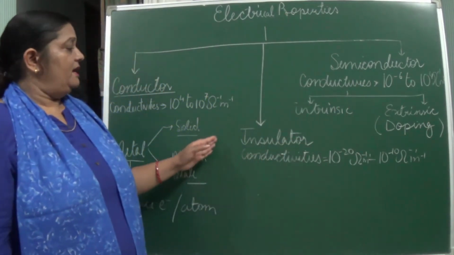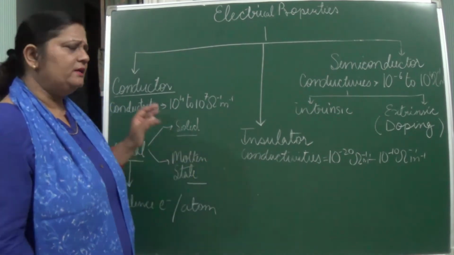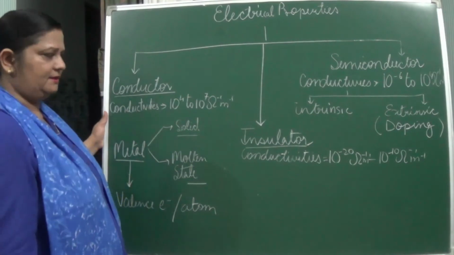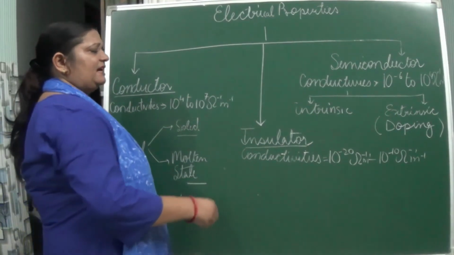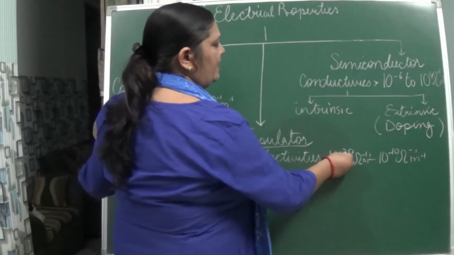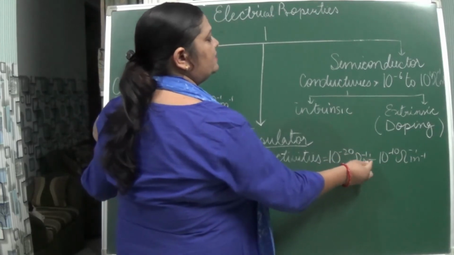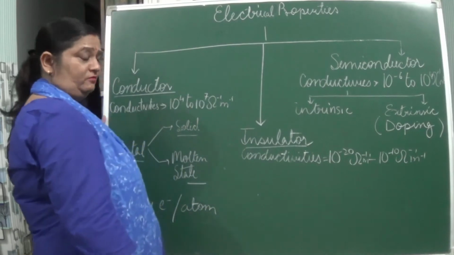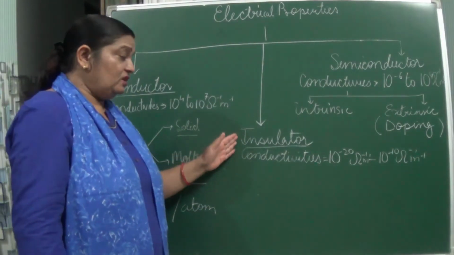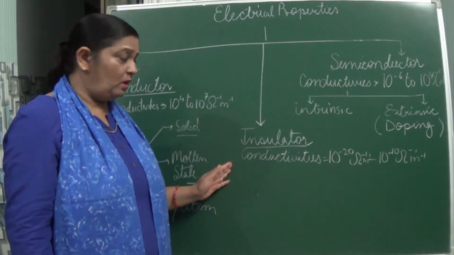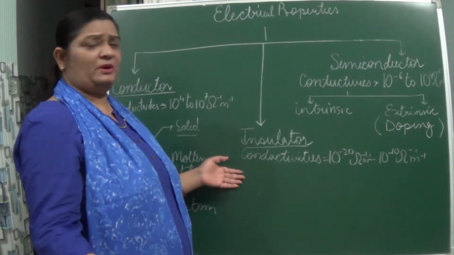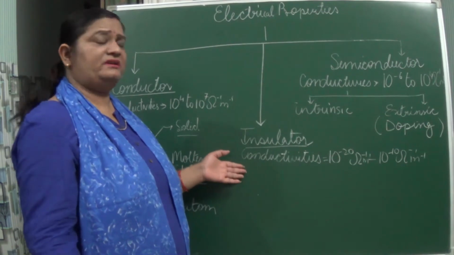Now, insulators. When I am saying insulator, it means it can't conduct the electricity. Its conductivity value is 10 to the power minus 20 ohm inverse 1 meter inverse 1 to 10 to the power minus 10 ohm inverse 1 meter inverse 1. Actually what happens here, conductivity is not possible. It's very difficult. Simple examples you can take are plastic and wood, but you can take non-metals also,